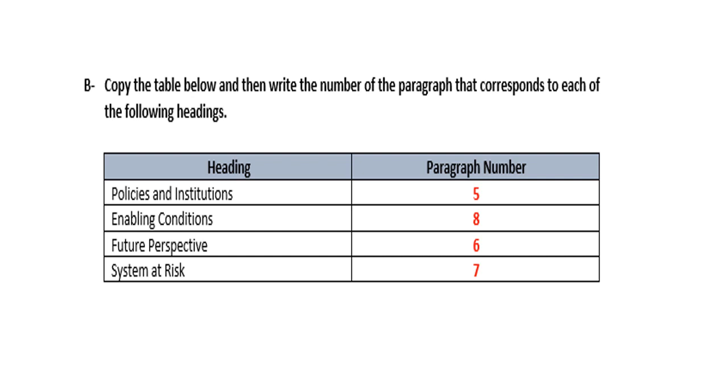Policies and institutions were talked about in paragraph 5. And notice here, there is no S between brackets. If there's an S between brackets, it means it could be one paragraph or more than one paragraph. In this case, it's just one. Enabling conditions, conditions that will allow farmers to work in better conditions, that's 8. Future perspective in paragraph 6. System at risk, they talked about it in paragraph 7.